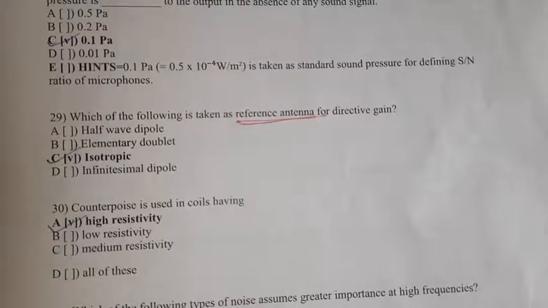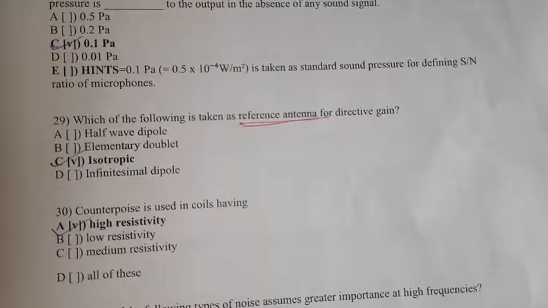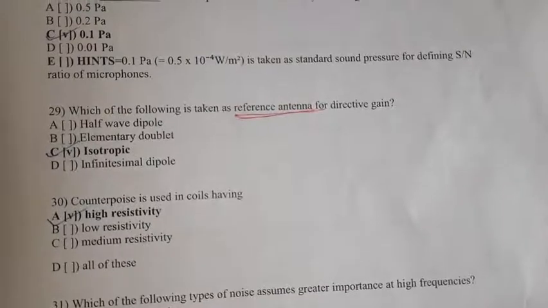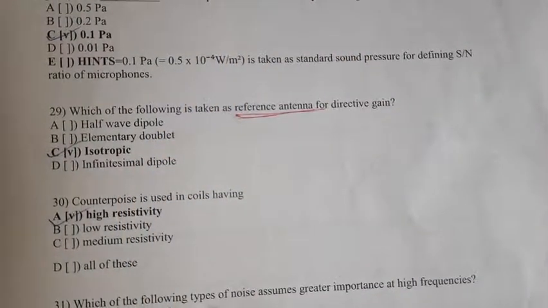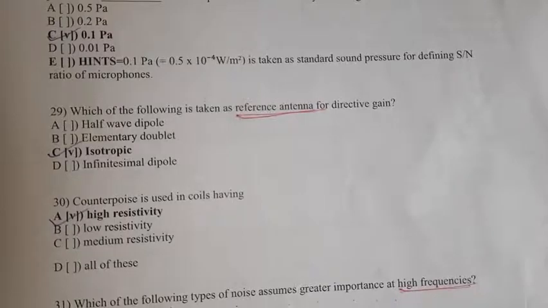Question number 31. Which of the following types of noise assumes greater importance at high frequencies? Four different types of noise are given. At higher frequencies it is transit time noise.